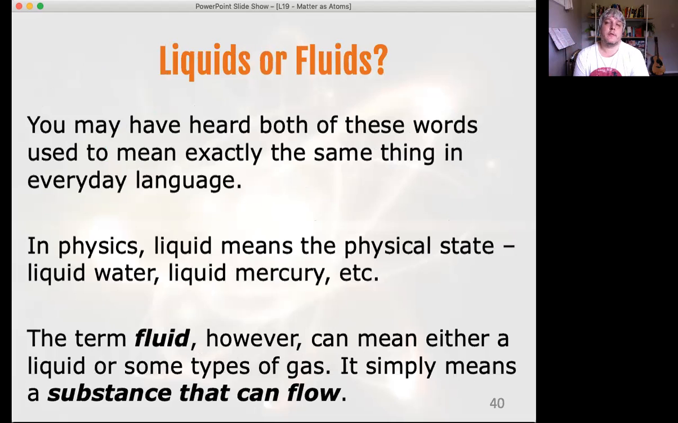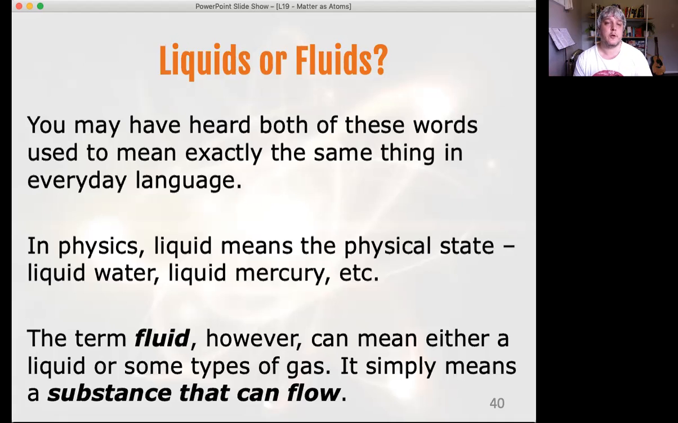You may have heard the terms liquid and fluid. So what is a fluid? A fluid is anything that can flow, but because liquids and gases can both flow, they are both fluids. So a liquid means specifically the state of matter that we call liquid. A gas is just a state of matter that we call gas, but a fluid can be either a liquid or a gas because they can both flow.